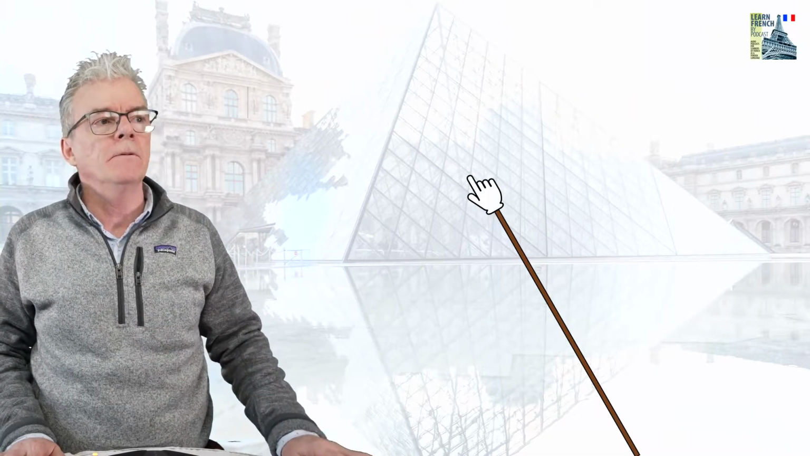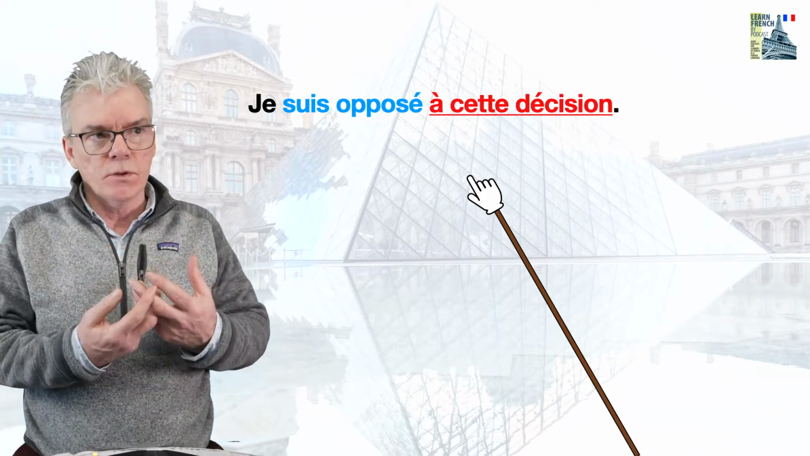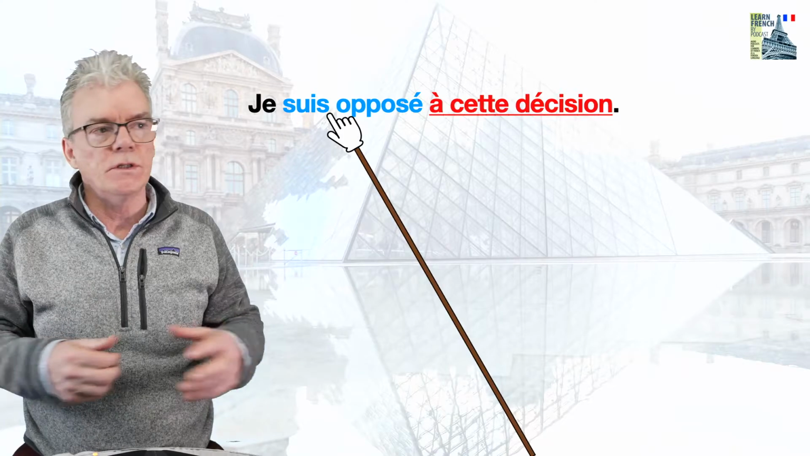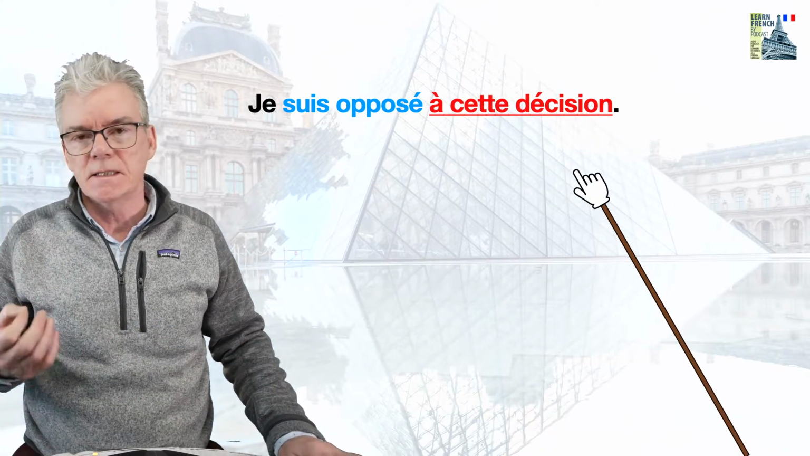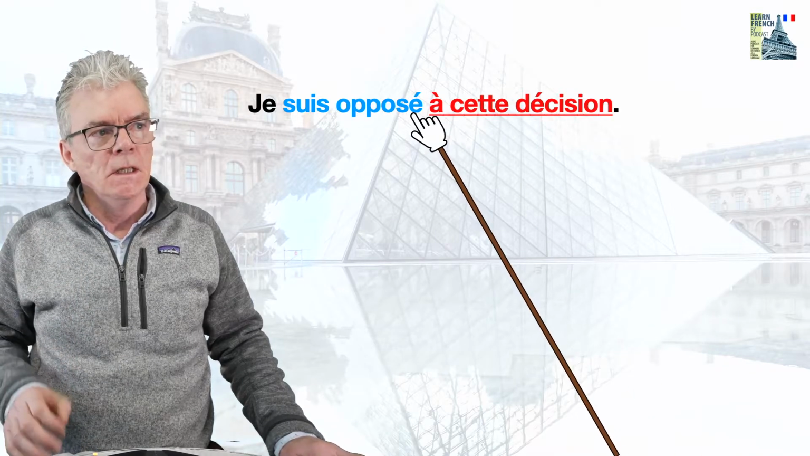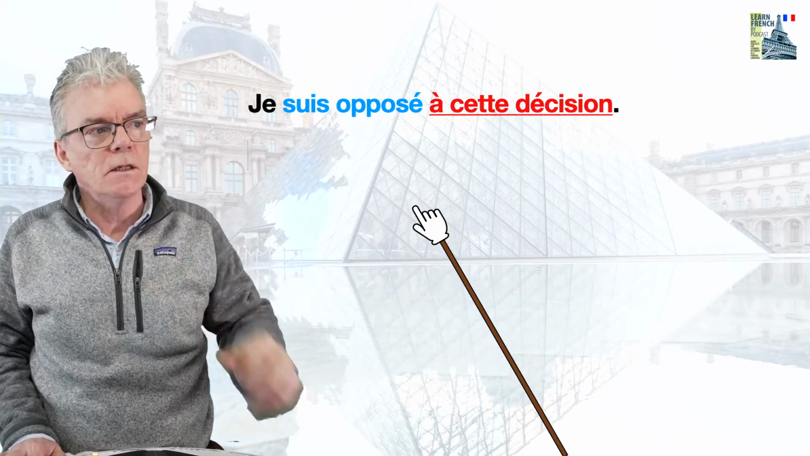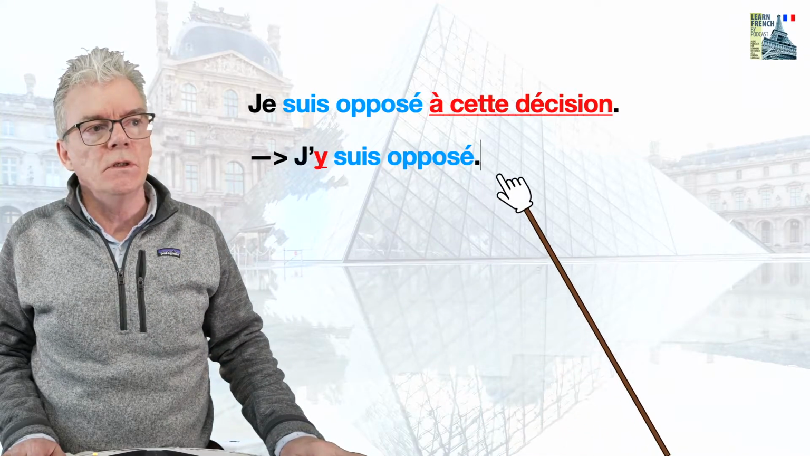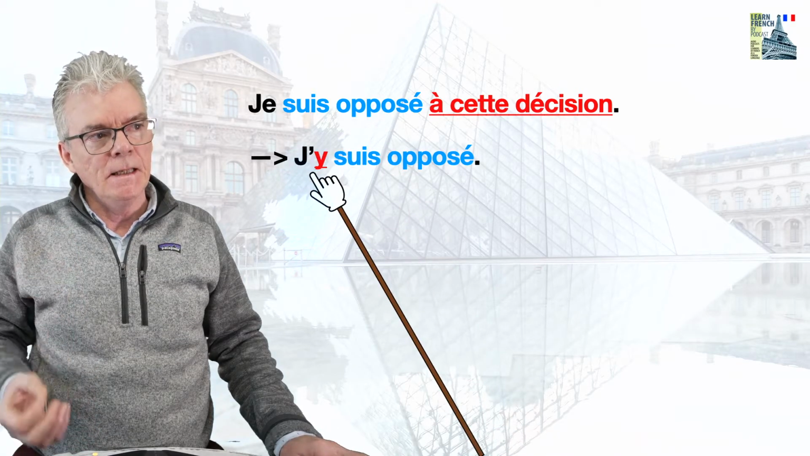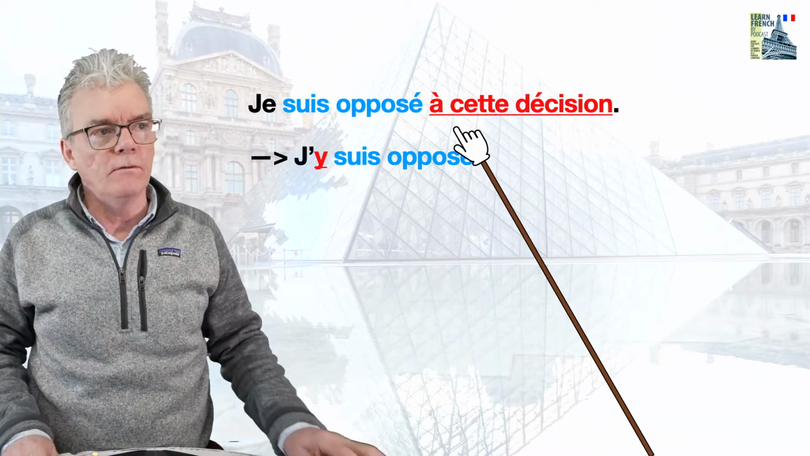Let's take a third example. Je suis opposé à cette décision. Sometimes we can get the liaison there, but it's not so important in this case. Je suis opposé à cette décision, to this decision. I'm opposed to it. And if our conversation continues, I am opposed to it will be j'y suis opposé. And again, the Y is replacing this nominal group, or this elaborate noun, if you like.